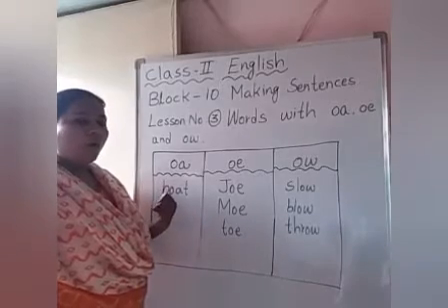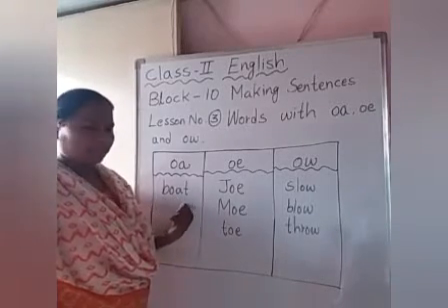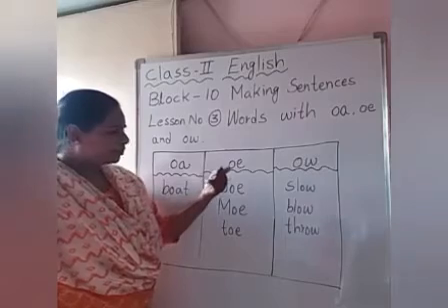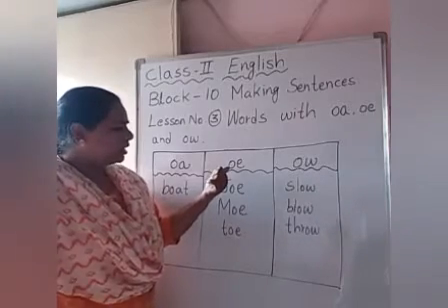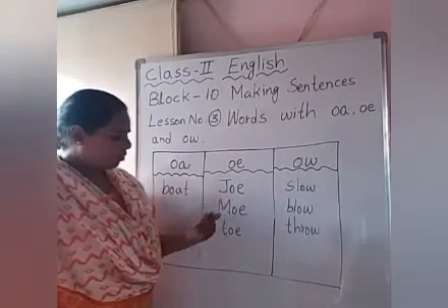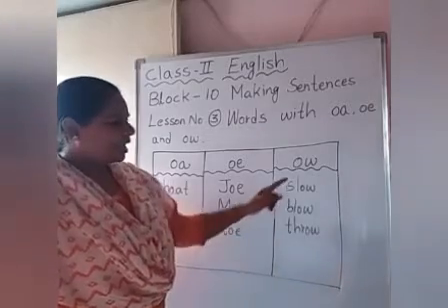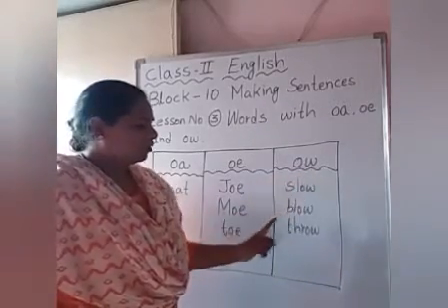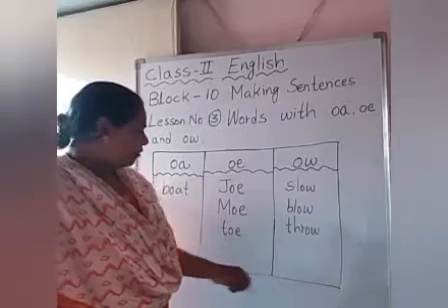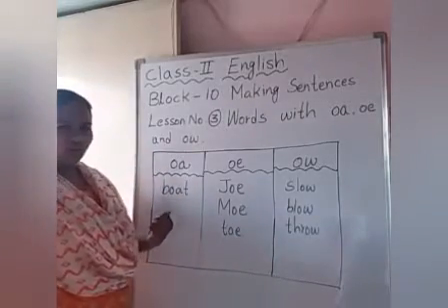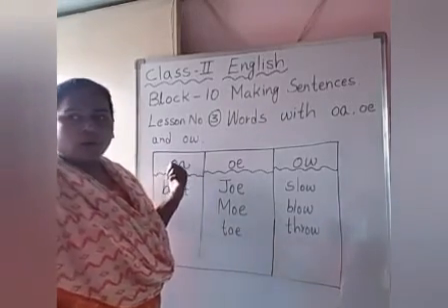Let us see. Boat. Bo. O. Boat. OA sound. Sorry children. O-E. Joe, Mo, toe. Here O-W. Slow, blow, throw. Fine. Here let us add two more words, children, with O sound.